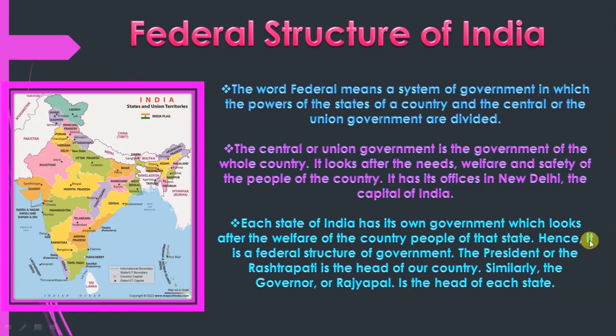Hence it is a federal structure of government. Keep in mind, the president or Rashtrapati is the head of the country. Similarly, the governor or Rajyapal is the head of each state.